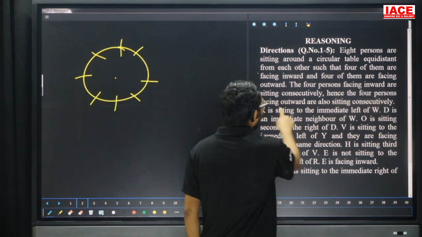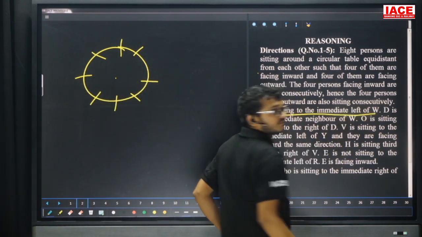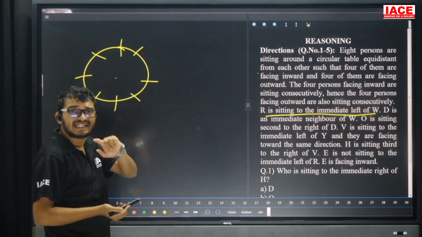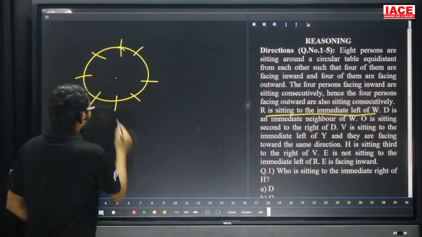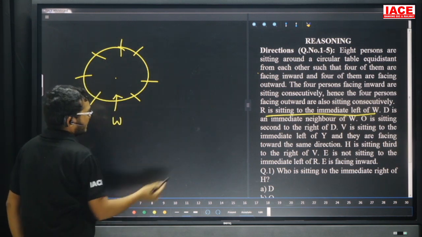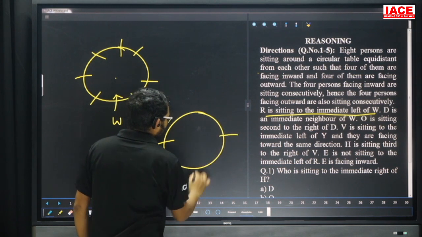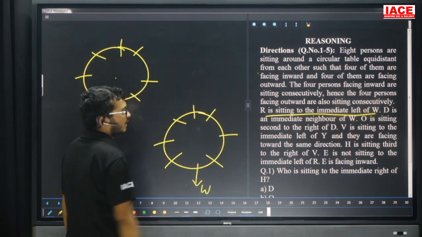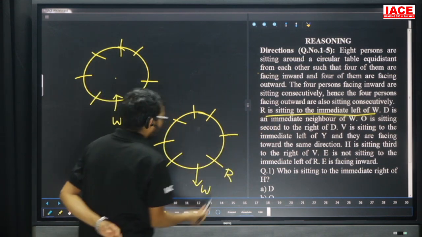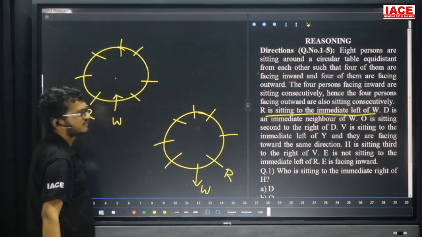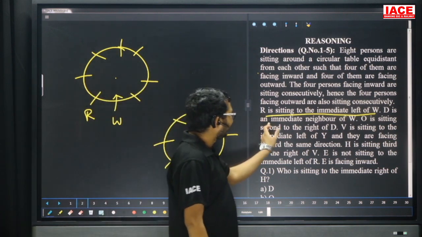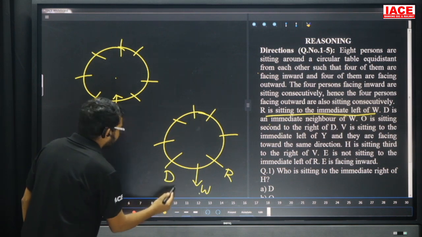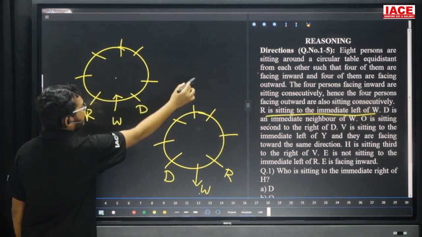R is sitting immediate left of W. That means we don't know whether W is facing inside or outside. One possibility is W is facing inside, the other possibility is W is facing outside. In this case also, R is sitting immediate left of W. Next, DA is immediate neighbor of W. Here also, DA is immediate neighbor of W.